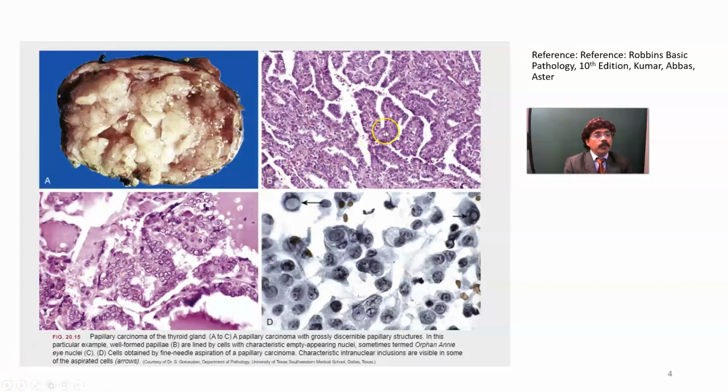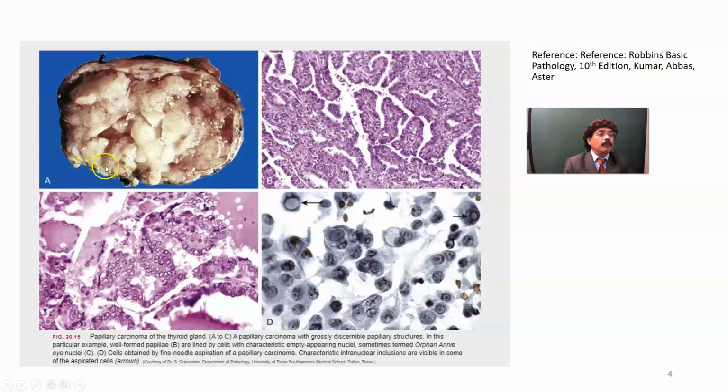We have to remember papilla, and papilla contain fibrovascular tissue as a stroma here. We'll also get this type of cell with empty nuclei. Okay, and these are called Orphan Annie nuclei. It may also contain some inclusion. Okay, this is the picture of papillary thyroid carcinoma.